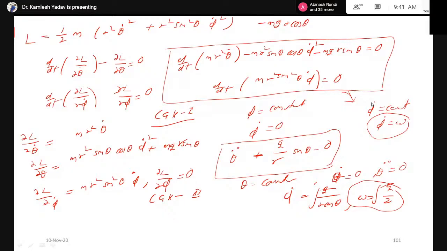It means if theta is constant in case of a spherical pendulum, case 2, then that is equivalent to a conical pendulum. If theta is constant, it means that the pendulum is revolving in a circle, and that is equal to a conical pendulum. Therefore, a spherical pendulum is equivalent to a simple pendulum if phi is constant, and equivalent to a conical pendulum if theta is constant.